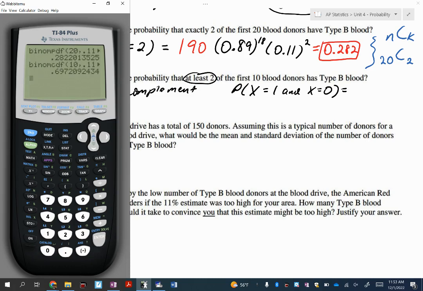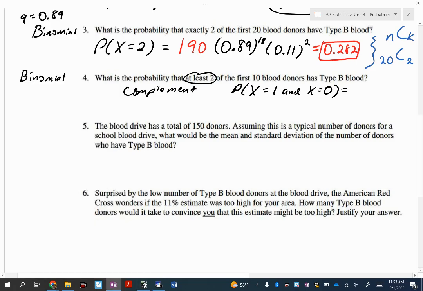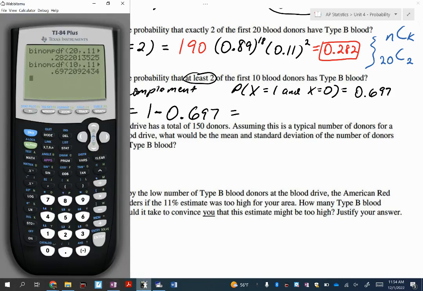Again, this is not my answer, right? This is the probability that we get 0 out of 10 successes or 1 out of 10 successes. So let's put that down, 0.697. All right, but again, this is the complement. So don't forget to do 1 minus 0.697. Let me show some work here. This is at least, so greater than or equal to 2. All right, go to the calculator, do 1 minus that, and you get 0.303.